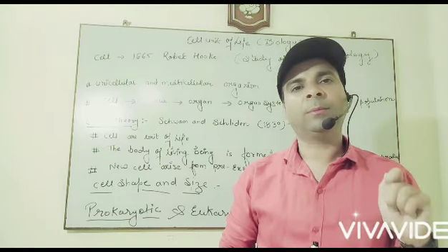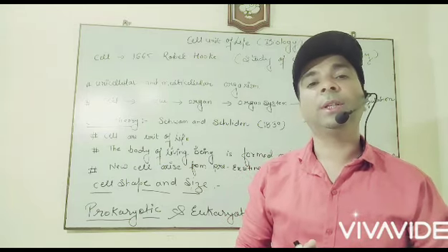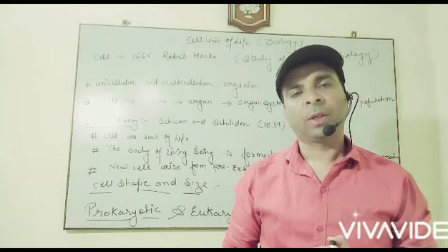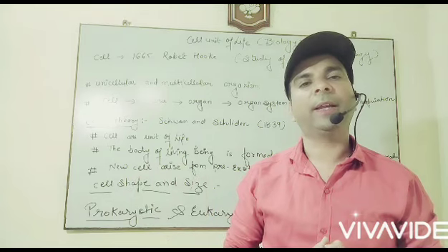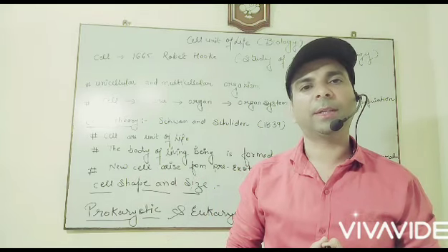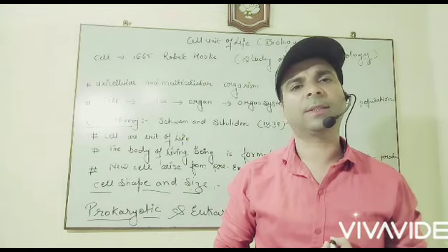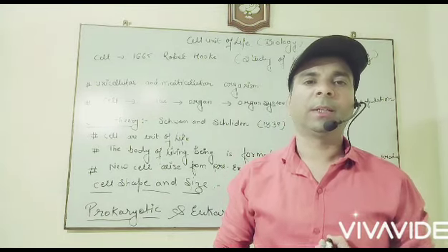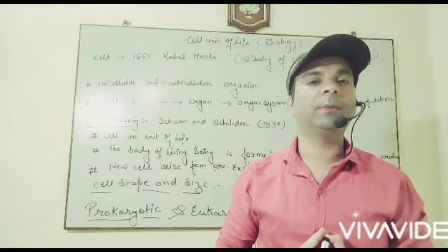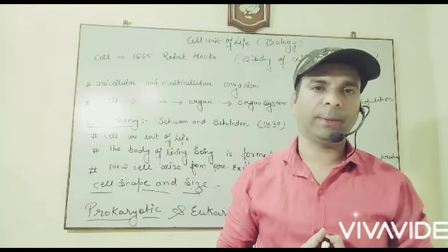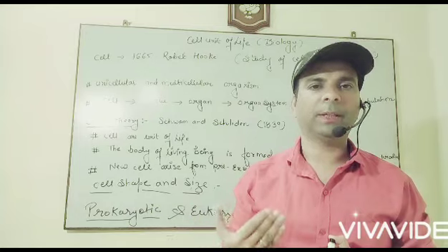An organism that consists of a single cell is known as a unicellular organism, and an organism made up of many cells is known as a multicellular organism, like human beings. Our bodies consist of trillions of cells, and each cell can perform its own activity. The division of labor is also found in them, but we can study it after a certain topic, that is tissue.